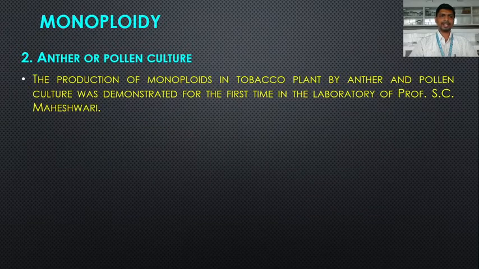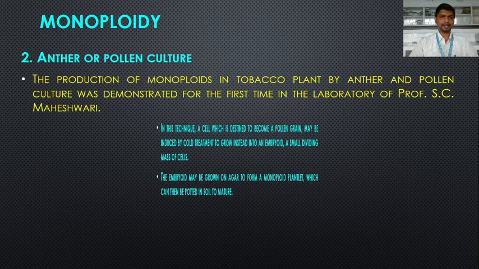Now the other technique: anther or pollen culture. Both anther and pollen are haploid cells, so from these monoploids can be obtained. The production of monoploids in tobacco plant by anther and pollen culture was demonstrated for the first time in the laboratory of Professor S.C. Maheshwari, who made this technique feasible for the production of monoploids. So anther or pollen culture has been used for the production of monoploids in tobacco plant.